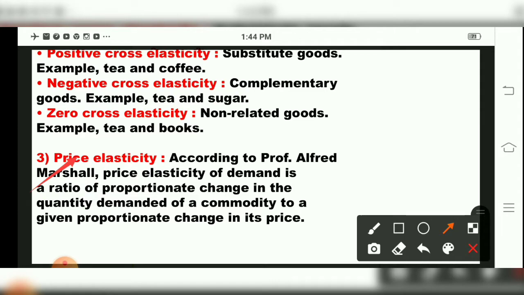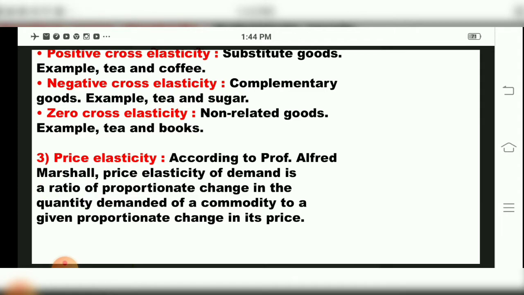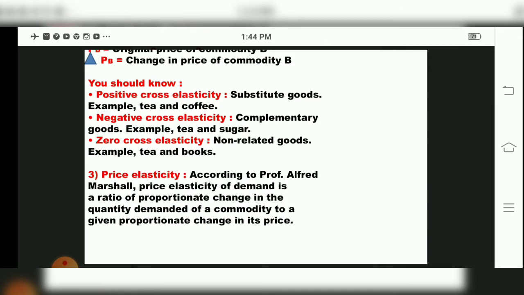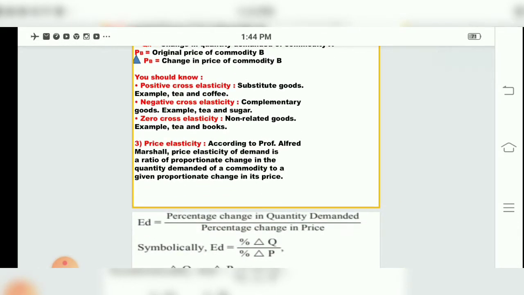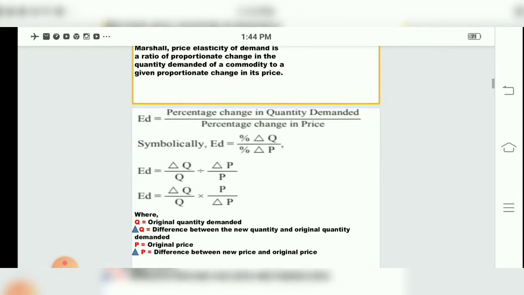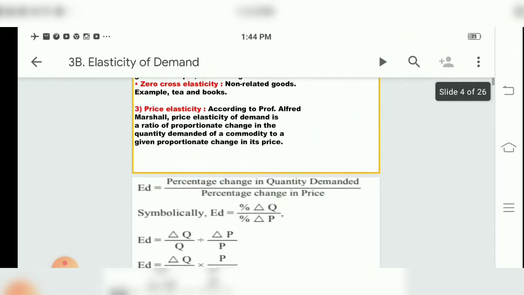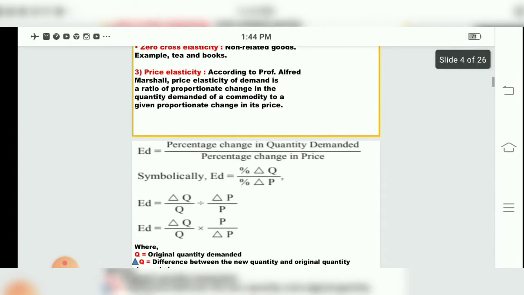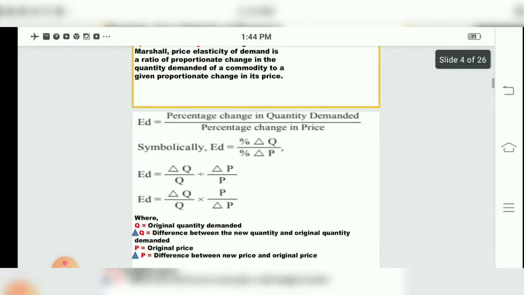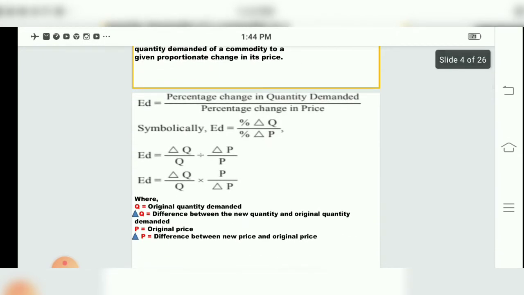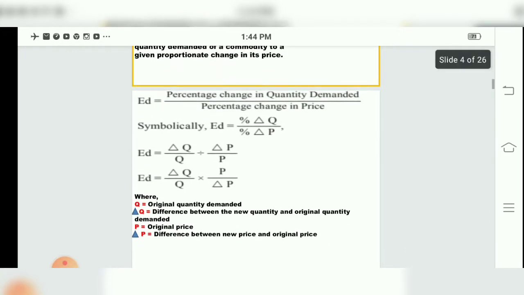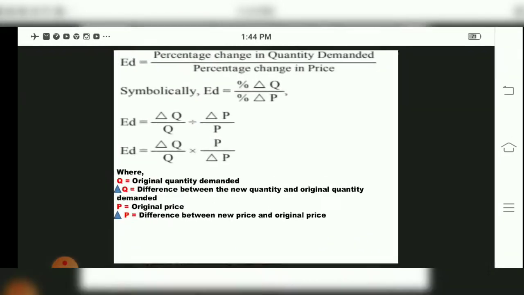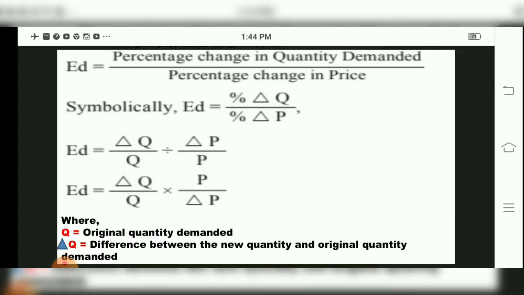See, here we are studying types of elasticity of demand, where we studied income and cross elasticity of demand, children. Then the third one is price elasticity of demand. According to Professor Alfred Marshall, price elasticity of demand is a ratio of proportionate change in quantity demanded of a commodity to a given proportionate change in price.